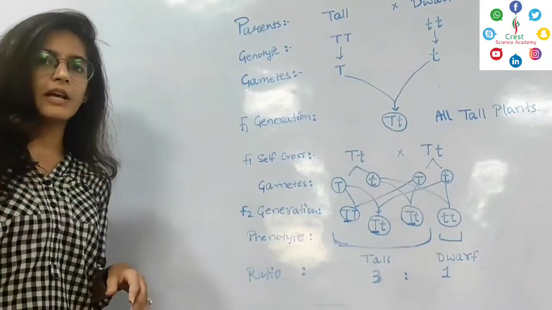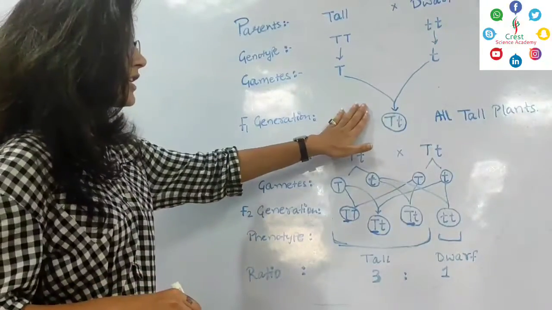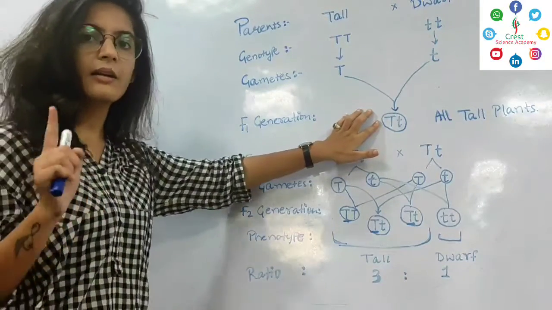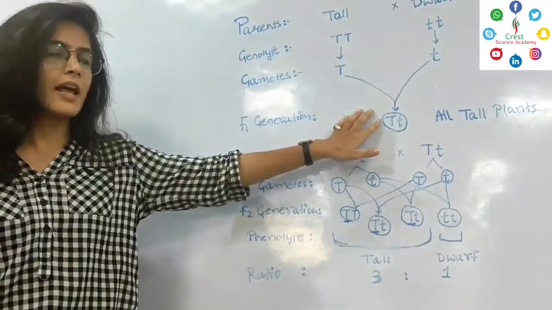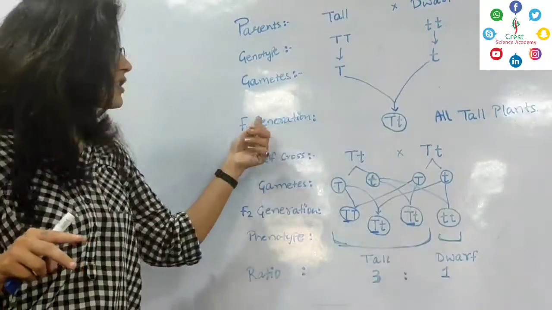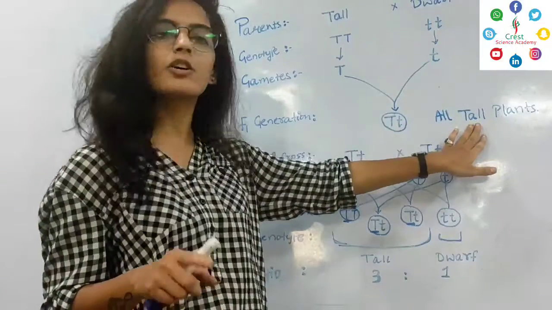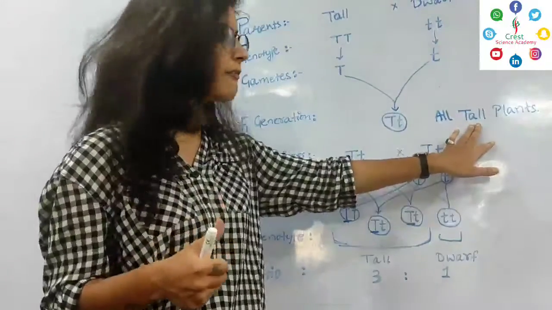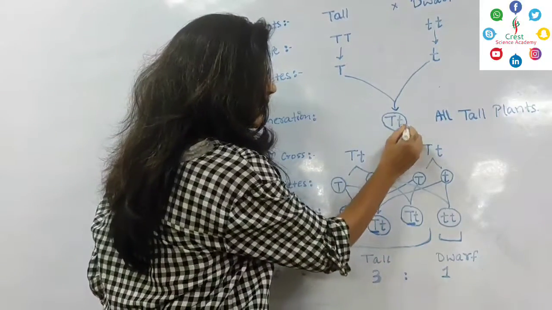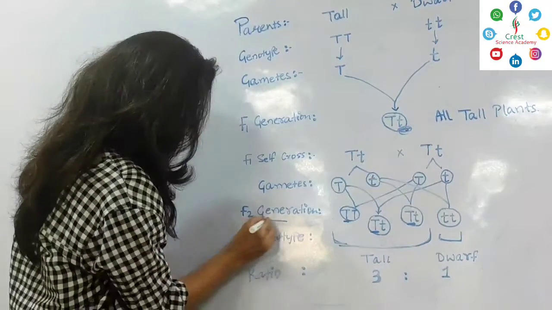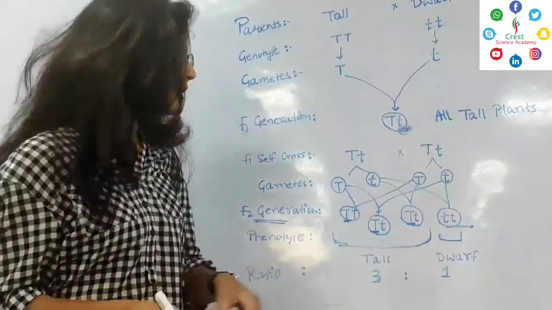The law of dominance, as given by Mendel, states that in the F1 generation, only one allele remains dominant. The dominant allele always suppresses the other allele. Therefore, in the F1 generation, only the dominant allele gets expressed and it gives the tall phenotype, which is the dominant phenotype. However, the recessive allele, that is small t, gets expressed in the F2 generation only in the homozygous situation. You can see it here.